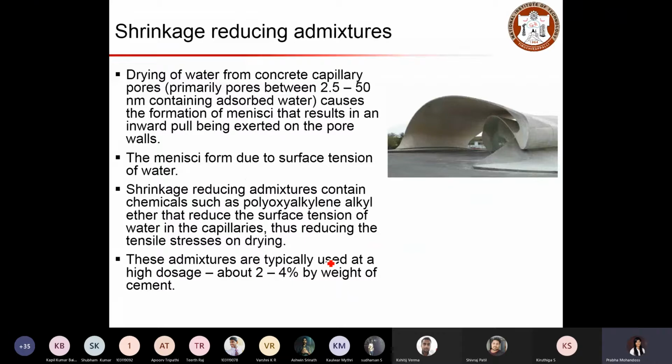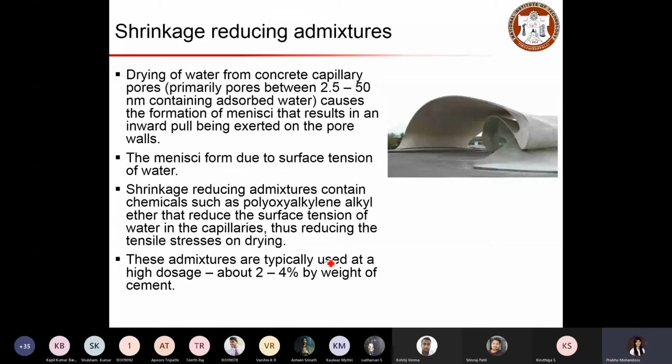And now we will look at shrinkage reducing admixtures. So we know that when water leaves the concrete matrix, we have discussed this in detail in the cement hydration process. We have different pores available in the matrix, and the different pores have different water in them. When the water gets lost to the atmosphere or to the environment by evaporation, if there is a blockage for the water movement or if a meniscus is formed, that will result in surface tension.